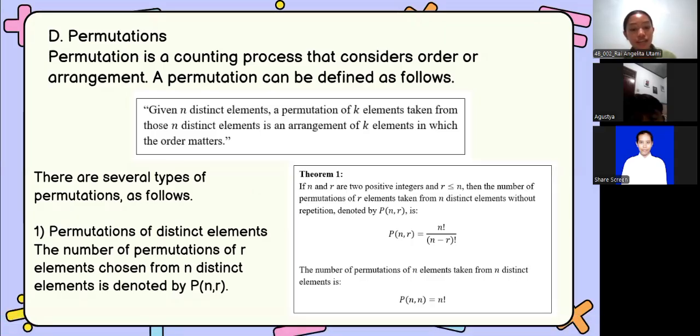Look at theorem 1. The number of permutations of r elements taken from n distinct elements without repetition is calculated using the formula P of n, r equals n factorial divided by n minus r factorial.